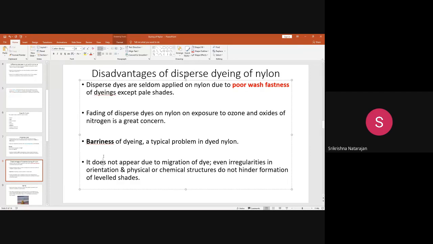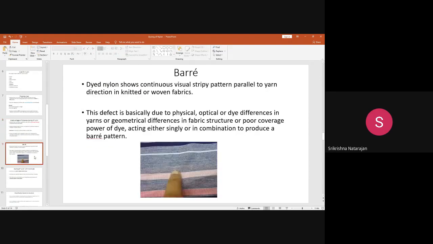I will just show you how the problem dyed fabric looks. This is not due to the dyeing. It is due to some irregularities in the orientation of the physical or chemical structure, so that structurally there is a defect, which will show as barré. You can see here, this is the barré effect.